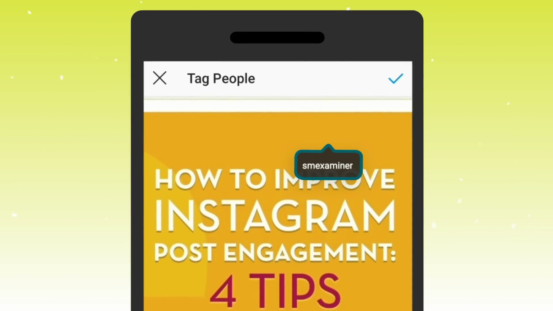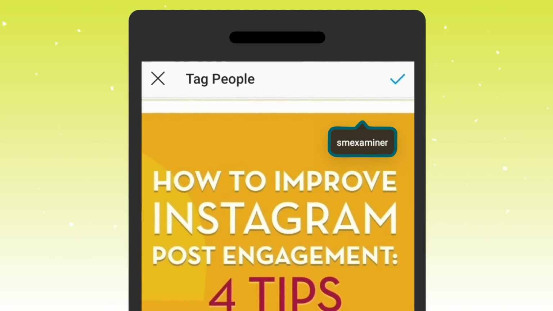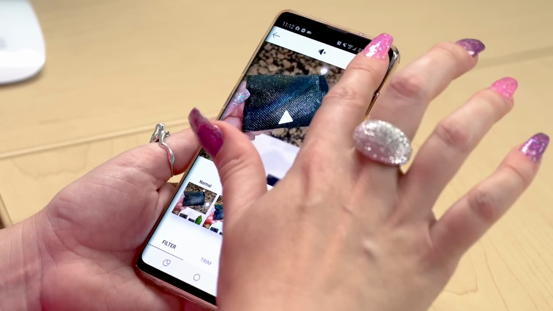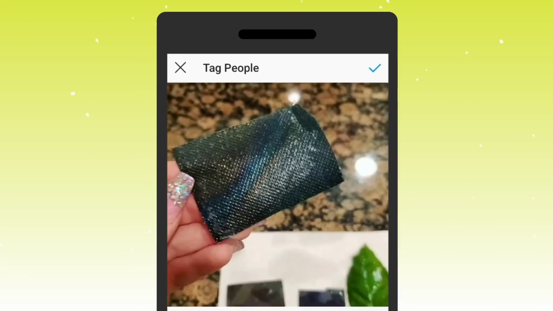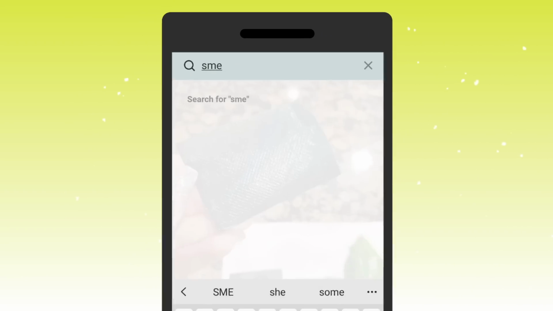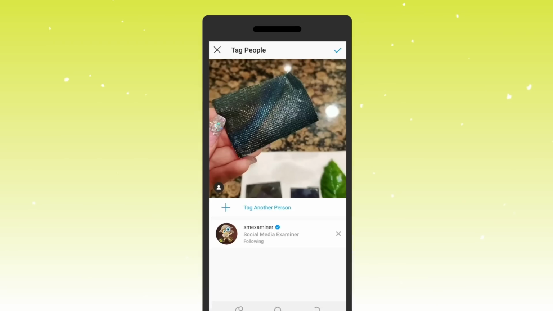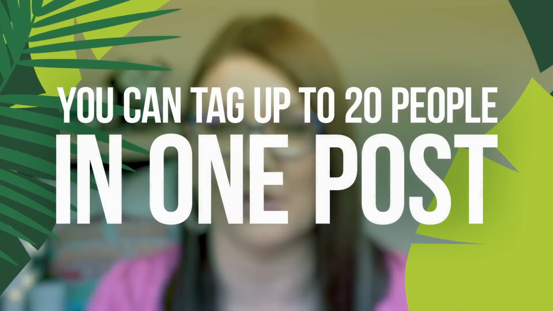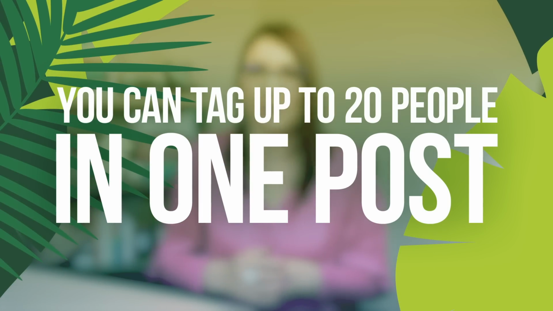You can even drag and move around that tag so it's right over their head, or you can put them off to the side if you don't want to cover up your image. If you're uploading a video, tap on the tag people option and you'll be able to add the tags of people in a line below the video. To add multiple people, simply tap anywhere on the image again and you can add another person. You can tag up to 20 people per post.